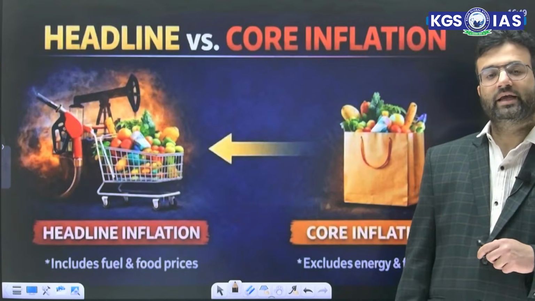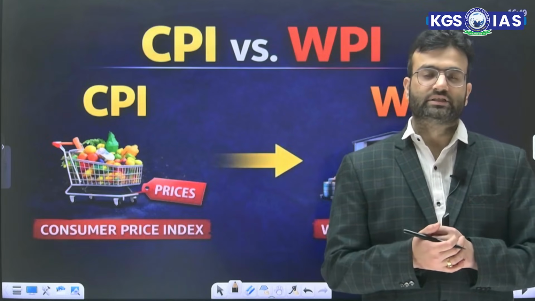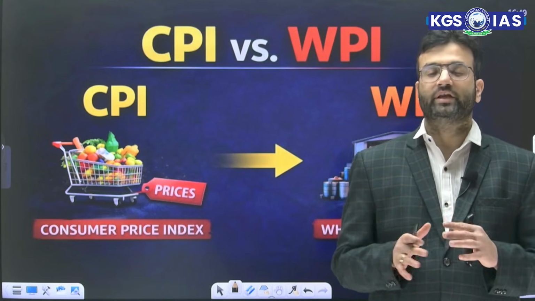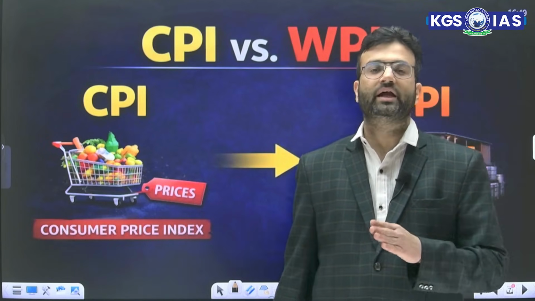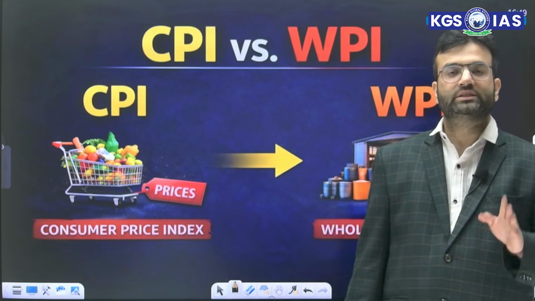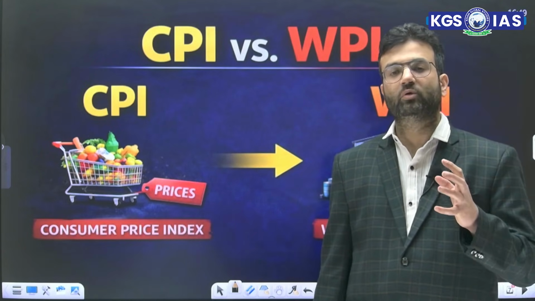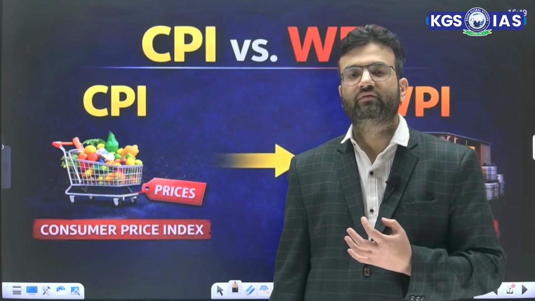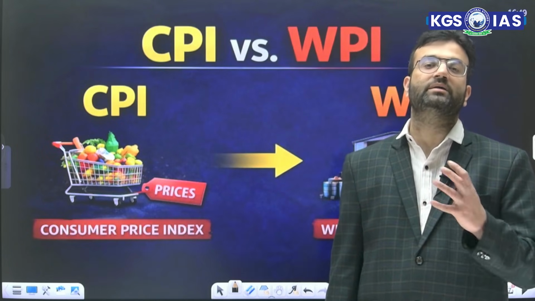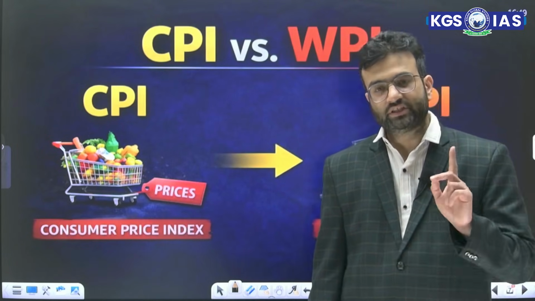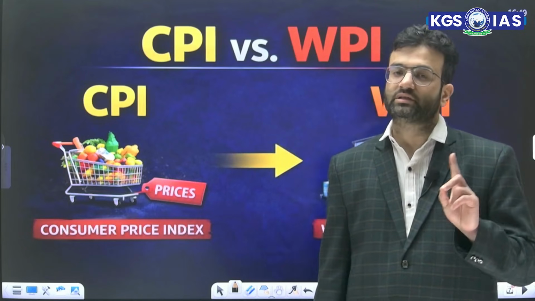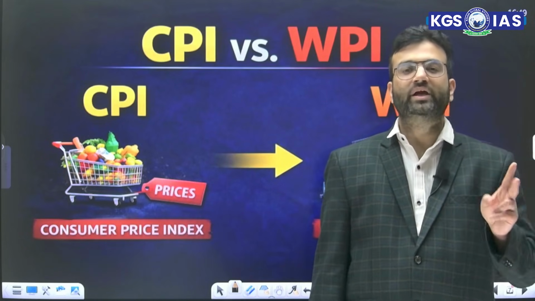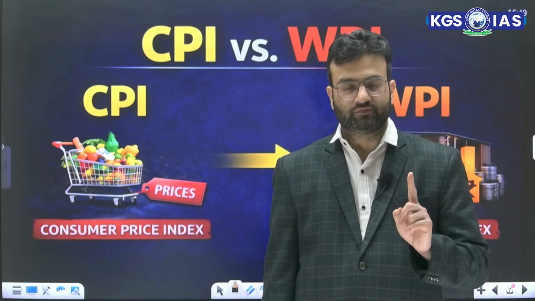Then the next is CPI versus WPI. This is again a very important component. CPI and WPI are two different things. CPI inflation helps to know how much inflation is at retail level. While calculating the inflation of the economy, RBI considers CPI inflation as a key measure. First, the reason is CPI includes goods and services both. WPI includes only goods. This is the first difference.